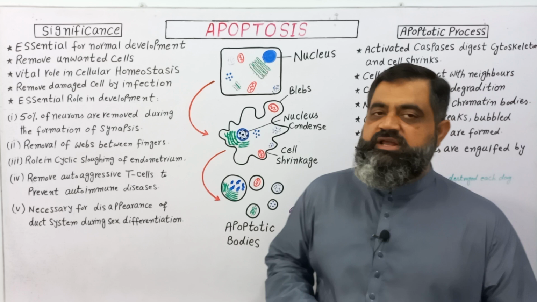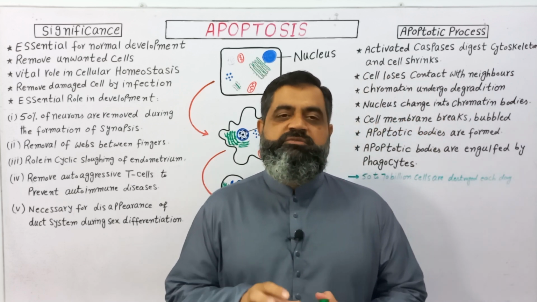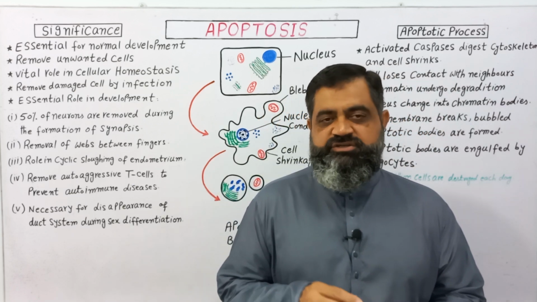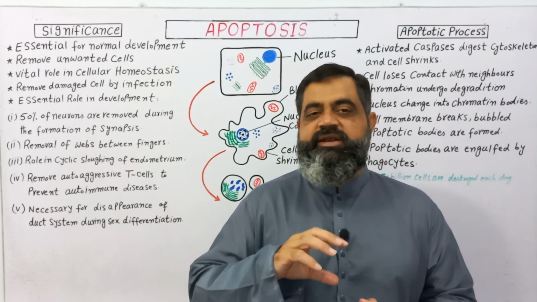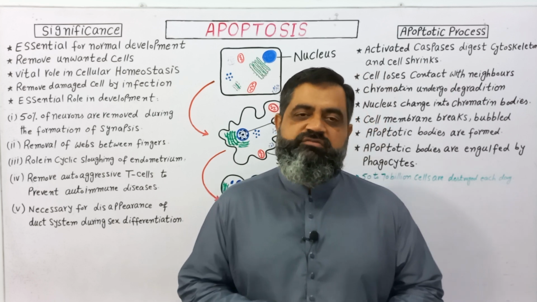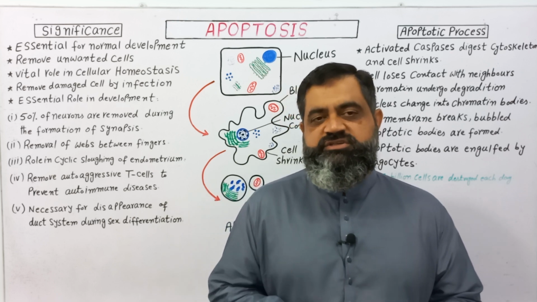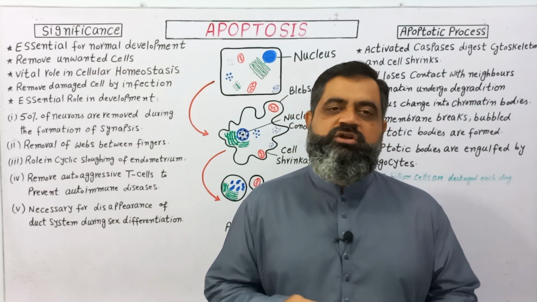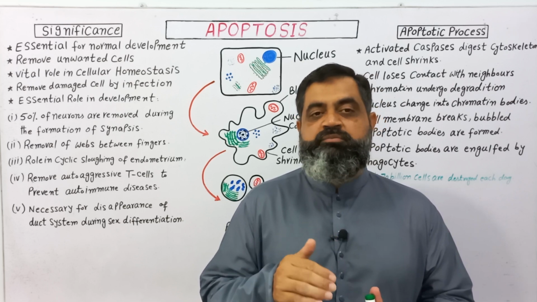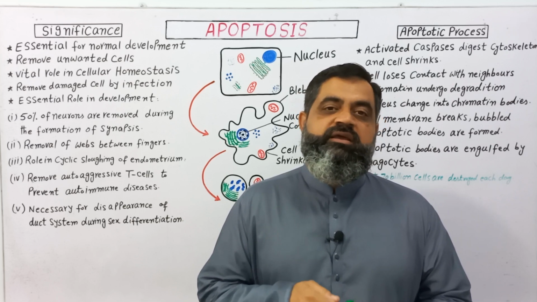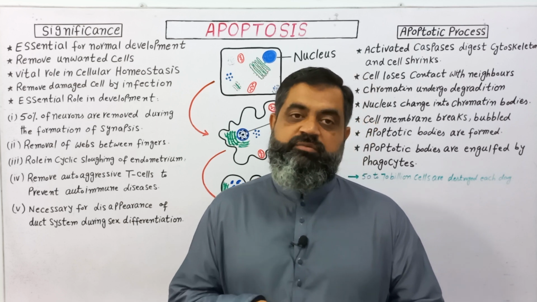Apoptosis removes cells damaged by infection, sometimes due to viral infection, bacterial infection, or some other condition. Some cells may be damaged, maybe the cells of the liver, digestive system, or internal organs, and they must be removed before they can produce toxins and cause harm to our body.